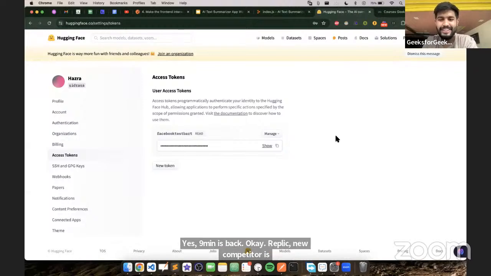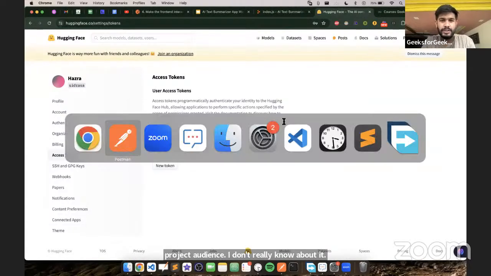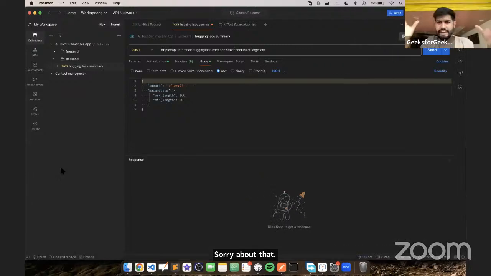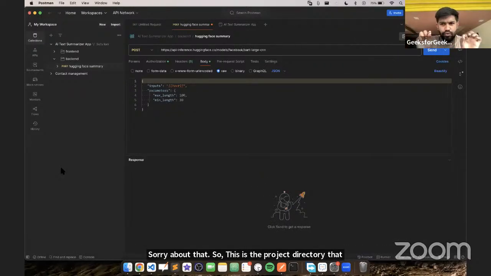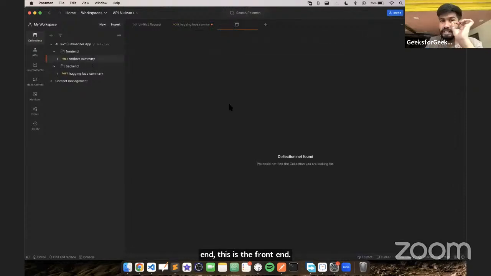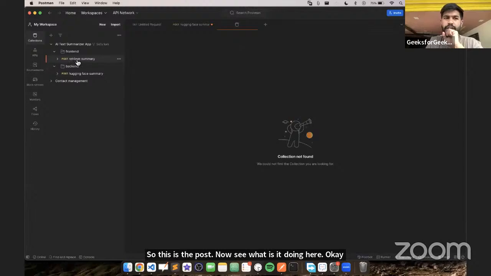Sorry about that. Now see, this is the project directory that you would have. This is also there in the Postman. You just need to fork this. At this part, this is the backend, this is the front end. So this is the post API. Now see what it is doing here. We would need to make an API over here.